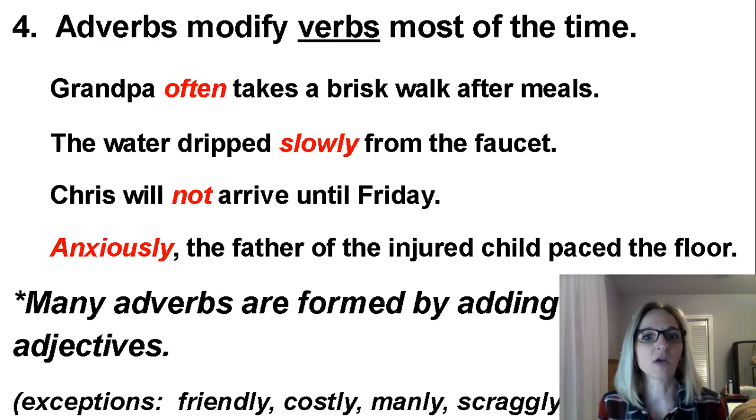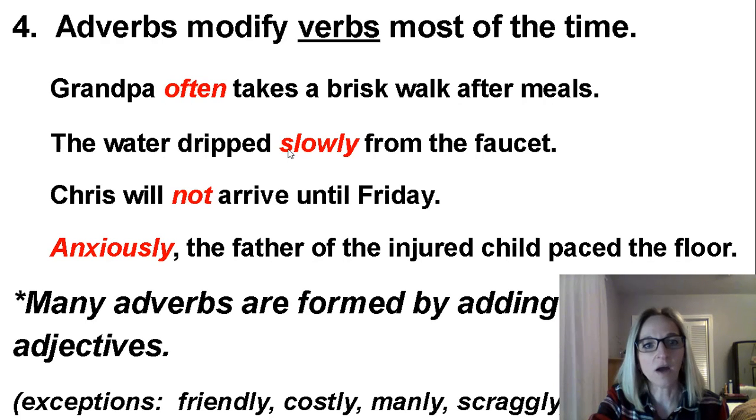But first, let's look at a few examples of adverbs modifying verbs. If you look at the first example on the screen here, Grandpa often takes a brisk walk after meals. Grandpa's my subject, takes is my verb. Often describes takes. It answers a question, how often, right? It tells me he often takes. So it's describing takes, so it is an adverb.